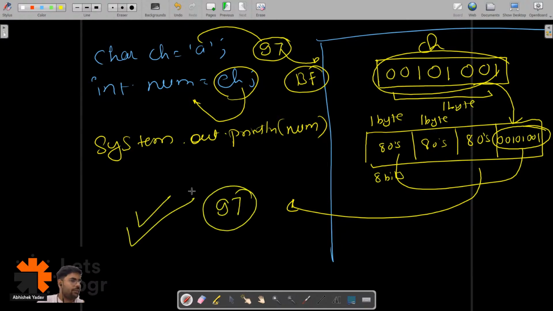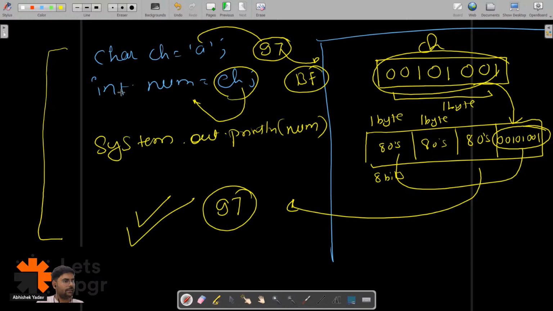Everyone is clear? Does anyone have any doubt in this part? Please write in the chat. After that, we will be moving to the next concept. Yes or no, guys? First, tell me, does anyone have any doubt in this part? Anything you are not able to understand? Anyone from the audience?